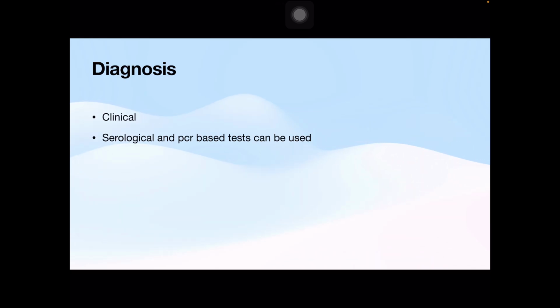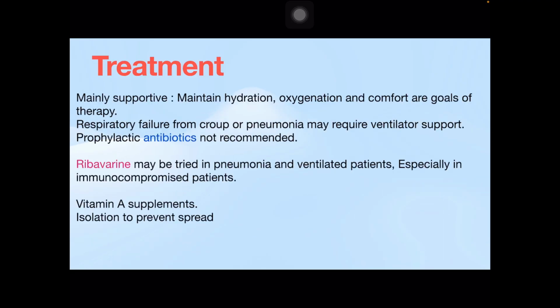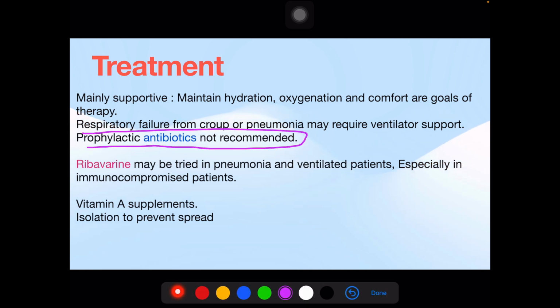Diagnosis of measles is usually clinical; serological and PCR based tests can be used to support the diagnosis. Treatment of measles is mainly supportive. Maintaining hydration, oxygenation and comfort are the goals of therapy. Respiratory failure from croup or pneumonia may require ventilatory support. Prophylactic antibiotics are not recommended.